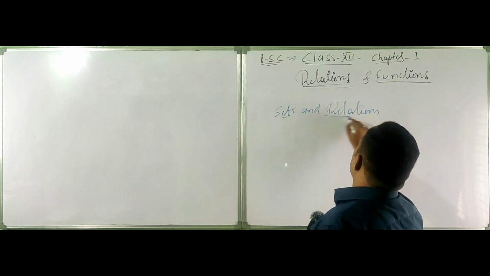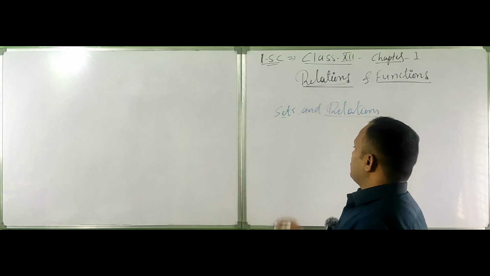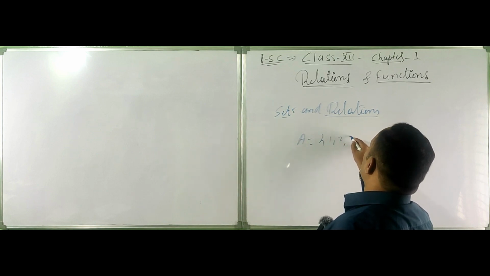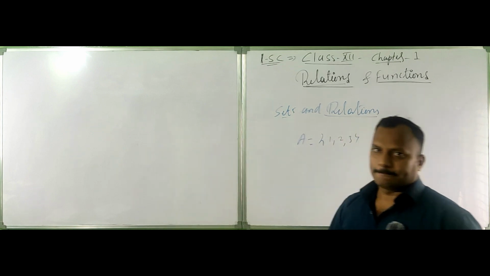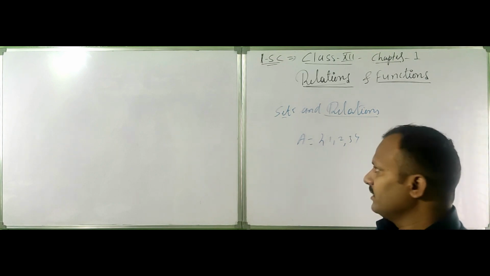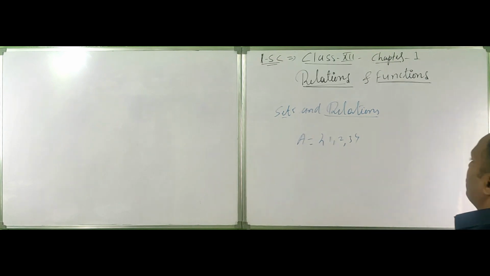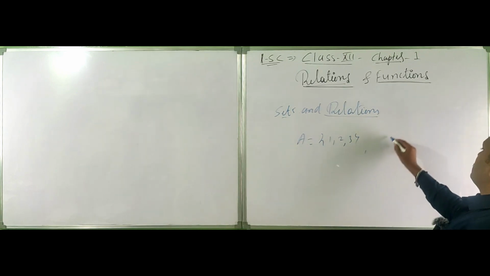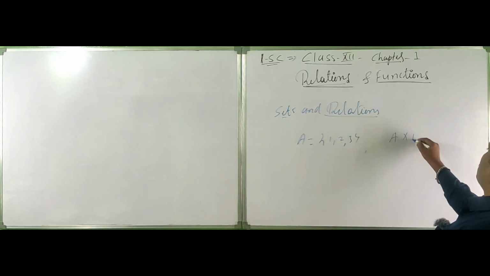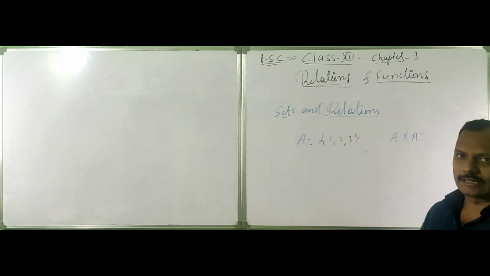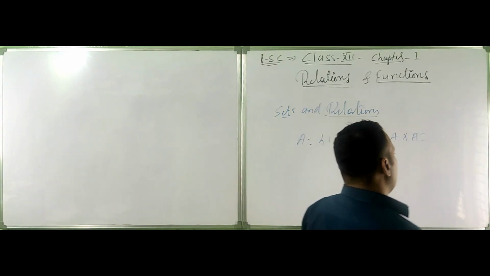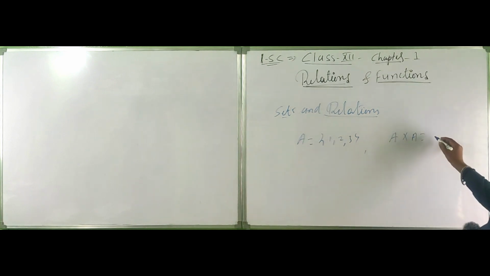In relations, we have a set, say A equal to {1, 2, 3}, a general set. A set consists of standard fixed numbers, and they are different numbers. Then there is another peculiar concept: A cross A, called the Cartesian product. How is it formed?